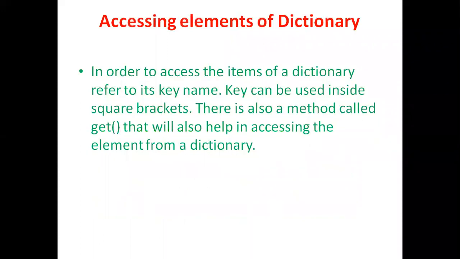And then how to access? We already accessed that. In order to access the items in the dictionary, refer to the key name. The key can be used inside the square braces. There is also a method called get that will also help in accessing an element from the dictionary.